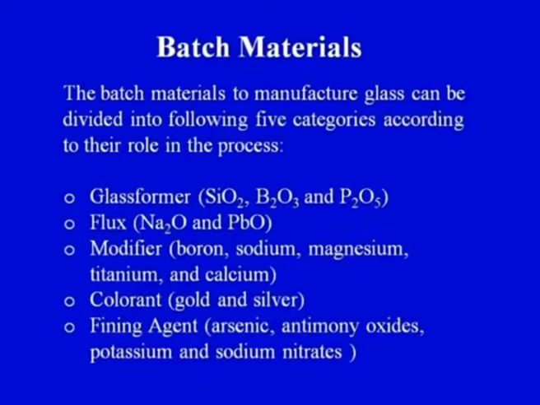Now what are the batch materials? We have seen that glass is a transparent material. Now how, or what are the various ingredients that go into the manufacturing of a glass? So batch materials to manufacture glass can be divided into the following 5 categories according to their role in the process.